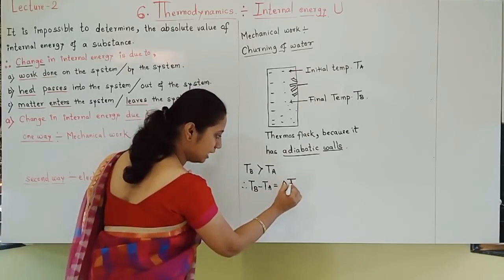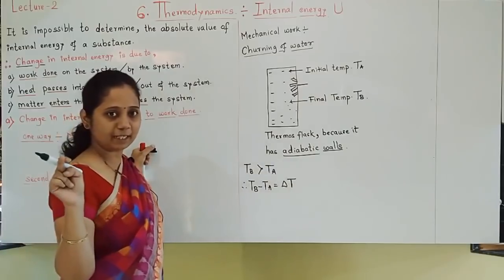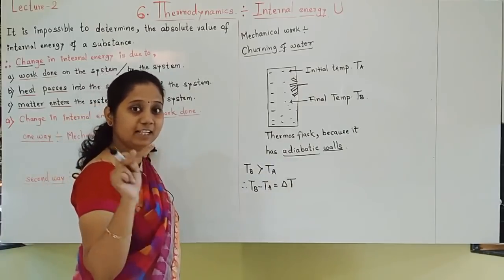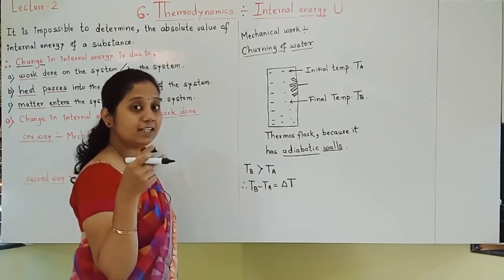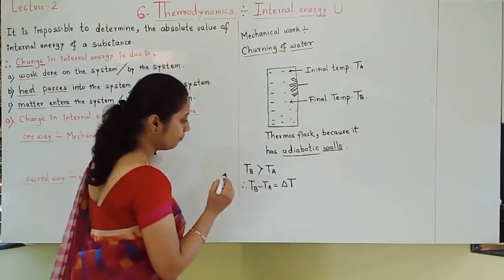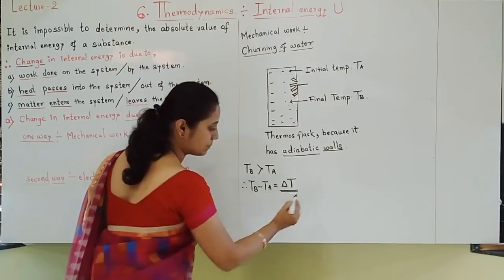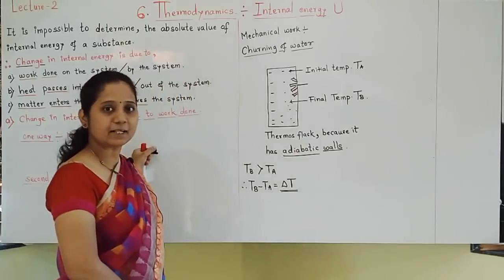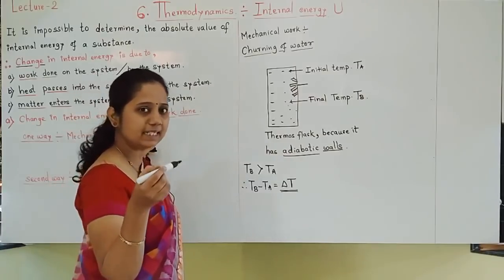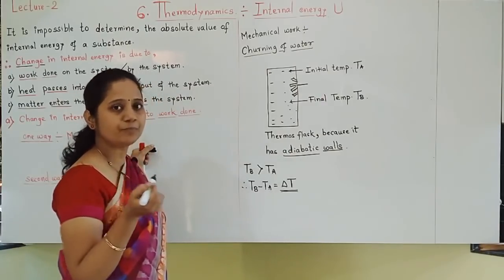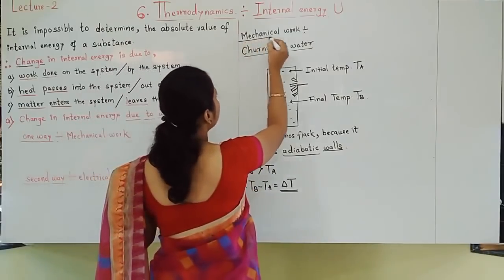And this much change in internal energy takes place. Initial temperature, final temperature, whatever the difference is, that much the internal energy of that system has increased. So you understood that delta T, this much temperature has increased, and that much internal energy change has occurred. Temperature has increased means internal energy has also increased. Now, this I have told you, we have done mechanical work.